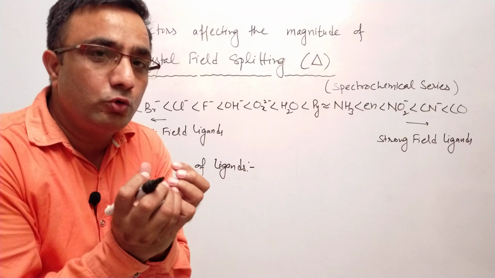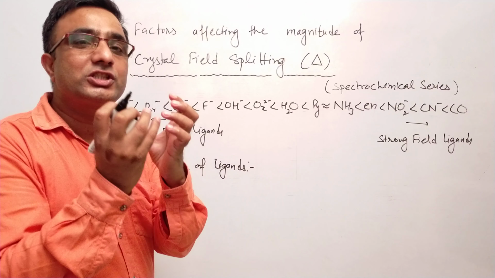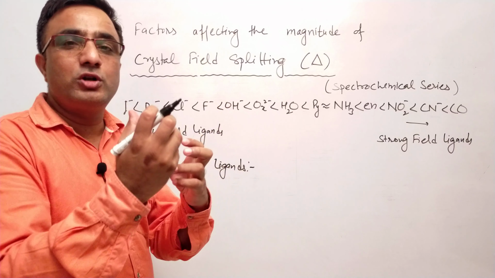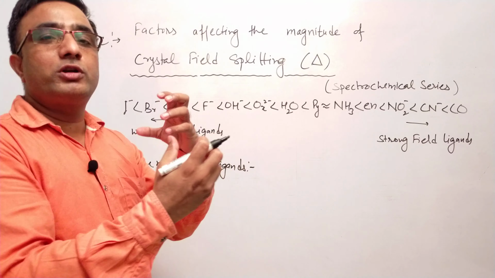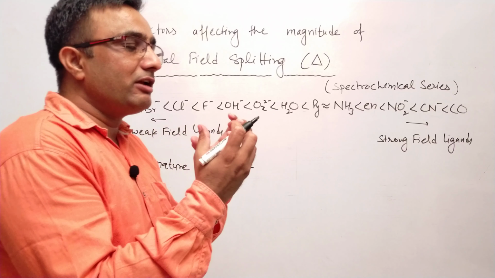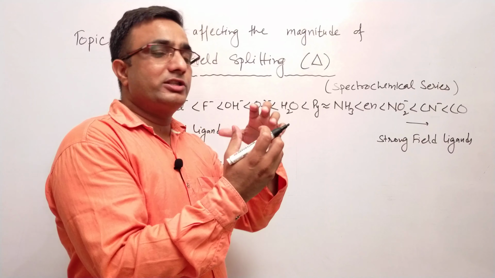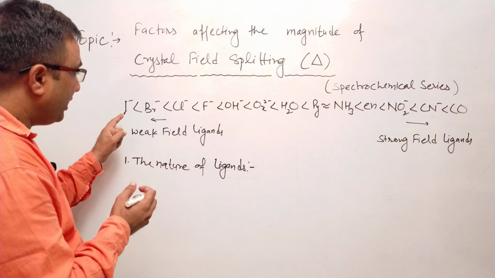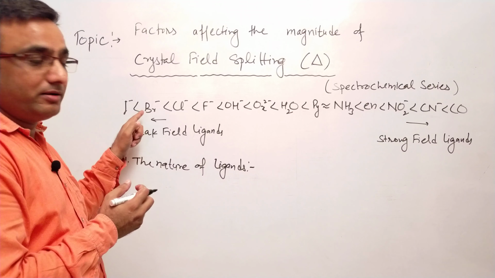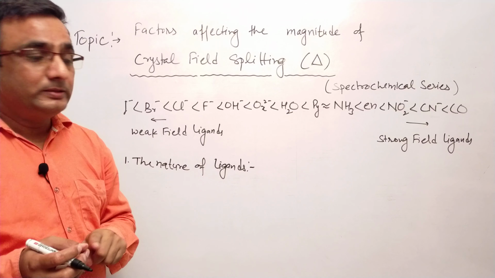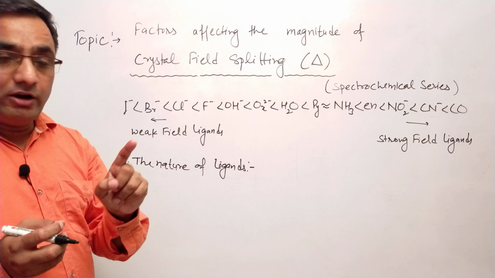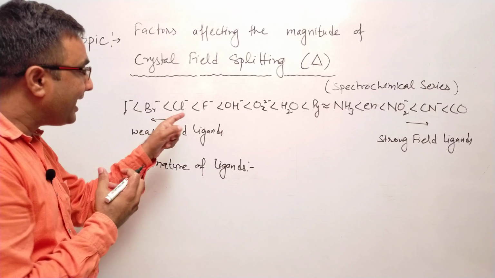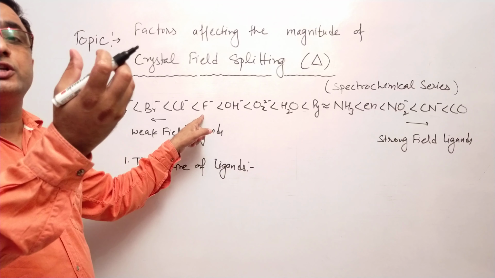Okay, I have discussed with you that crystal field splitting depends on the nature of the ligands. The ligands with more negative charge and small size, that will be showing more crystal field splitting, or you can say the ligands which are having high charge density, that will show greater crystal field splitting. If you compare this concept with halides, if you compare iodide with bromide, bromide with chloride, and with fluoride, the small sized fluoride with the same negative charge, it means that is having high charge density, that fluoride ion will show greater crystal field splitting.